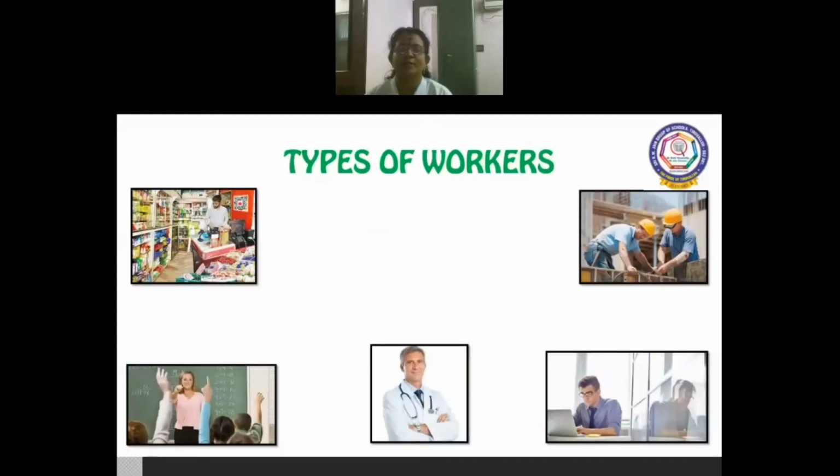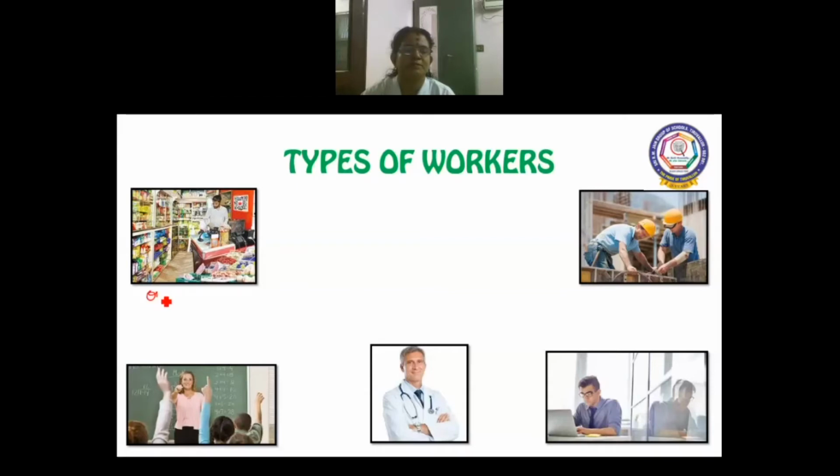Let us have a quick glance at the types of workers. You can see here different types of workers. The first one here does his own business. So we can say that he is self-employed. Whatever profit he earns goes to him.